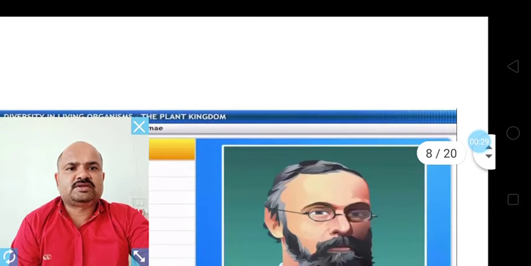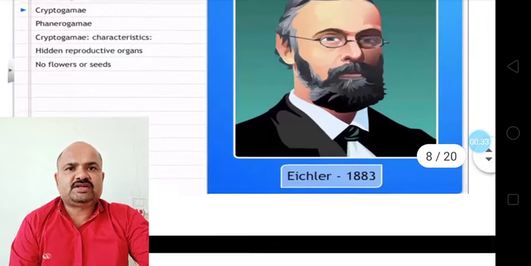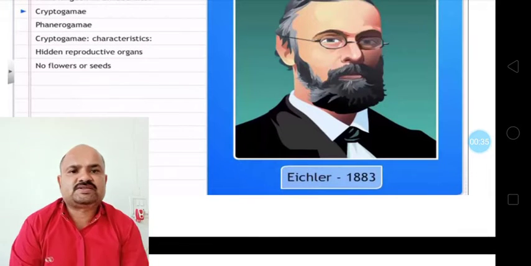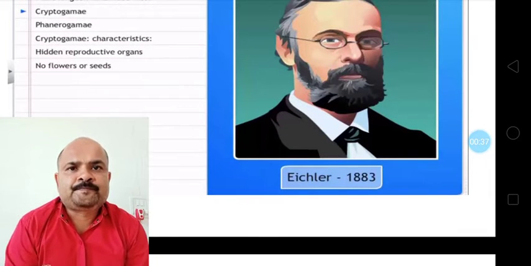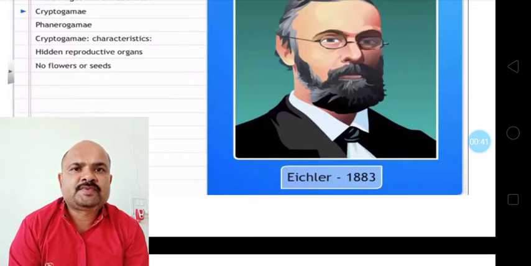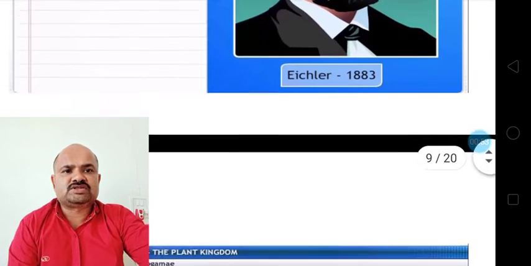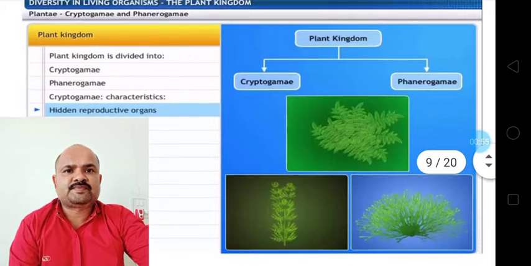Let's see next. Now this was Eichler in 1883. He classified all these plants into two different categories. These two sub kingdoms were cryptogamy and phanerogamy. Cryptogams have hidden reproductive organs; no flowers or seeds are present in cryptogams.